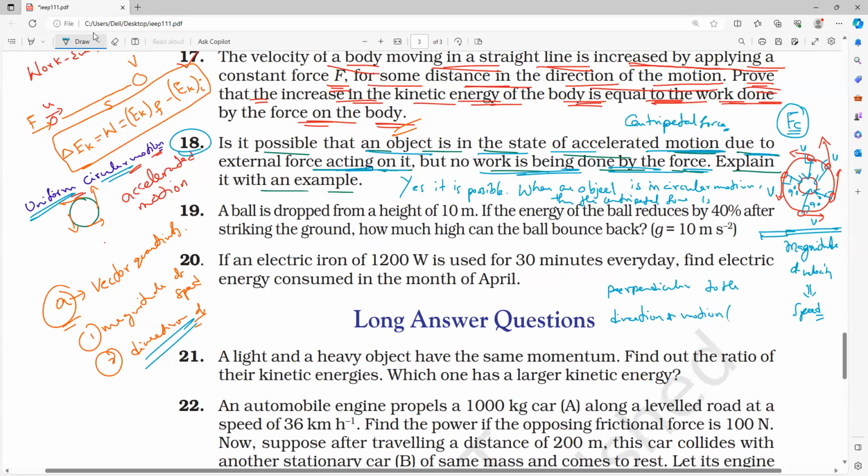What is the angle between them? Theta is equal to 90.